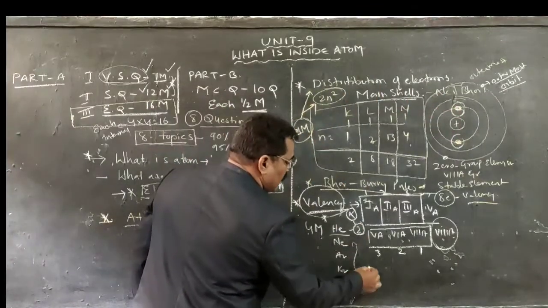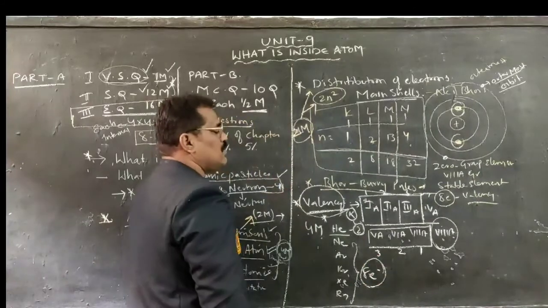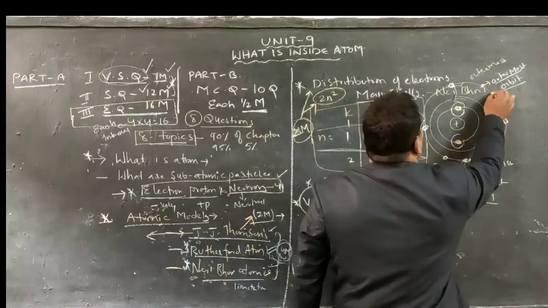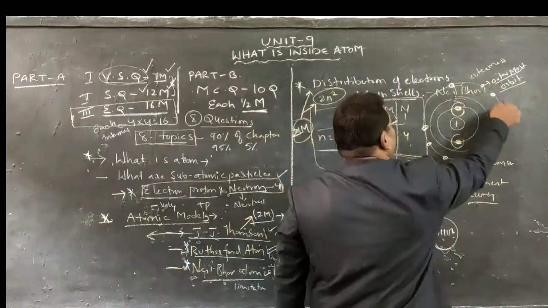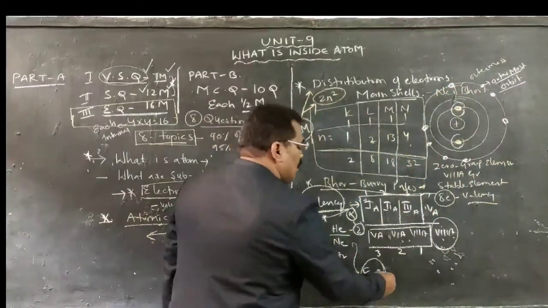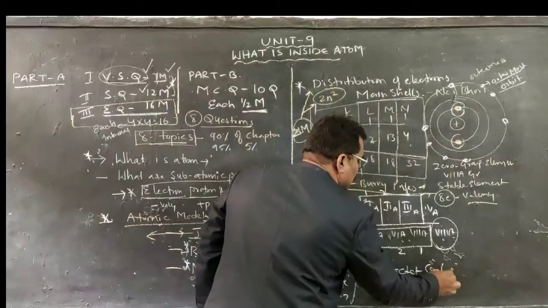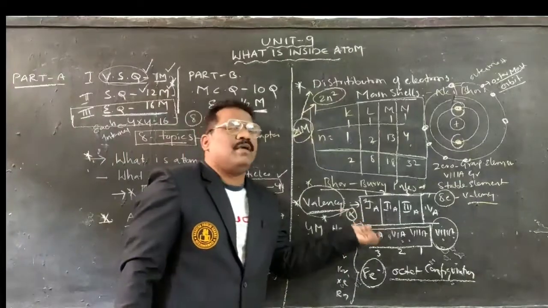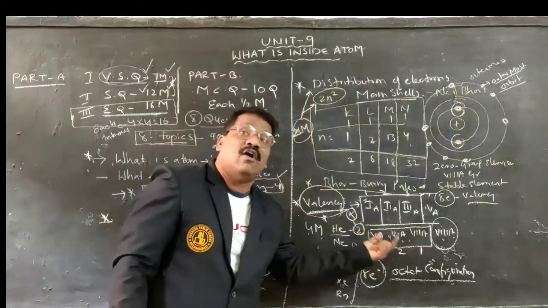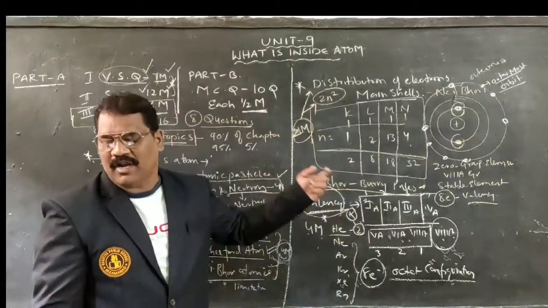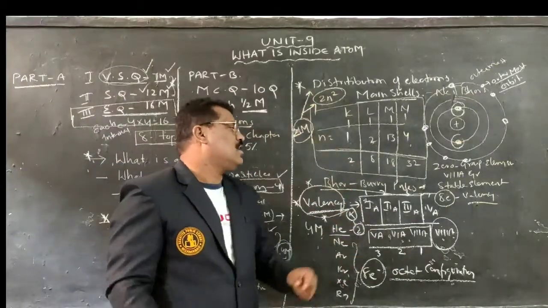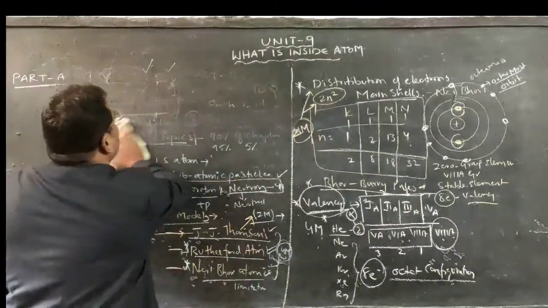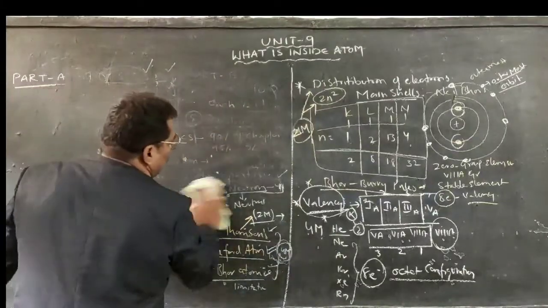In the remaining elements, 8 electrons will be arranged in the valency shell or valency orbit. If the valency orbit is having 8 electrons, it is called octet configuration. How that particular valency shell can be filled up in octet configuration, how it can be attained, that particular phenomenon is also studied within the valency concept.